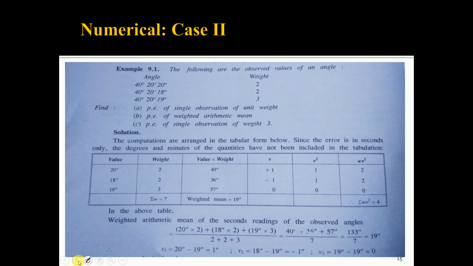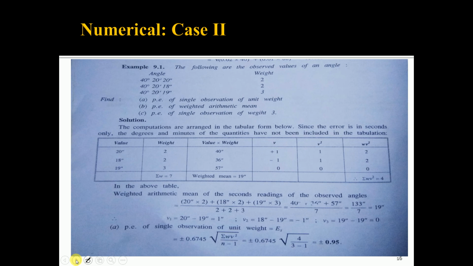here it is shown, detailed calculations are shown for the values mentioned in the table. V1 is the residual error for observation 1, V2 is the residual error for observation 2, V3 is the residual error for observation 3, and this is the 19 seconds. 19 seconds is the weighted mean.